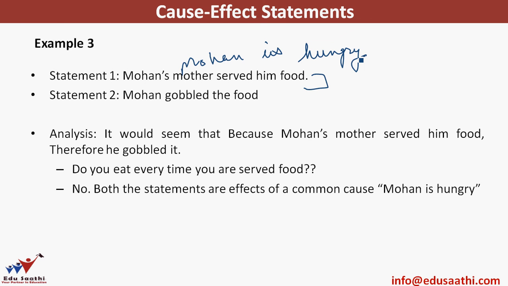Because Mohan is hungry, therefore Mohan's mother served him food. Mohan is hungry, therefore Mohan gobbled the food. So here a single cause is giving out two effects. One effect is his mother serving him the food, another is Mohan gobbling up the food.